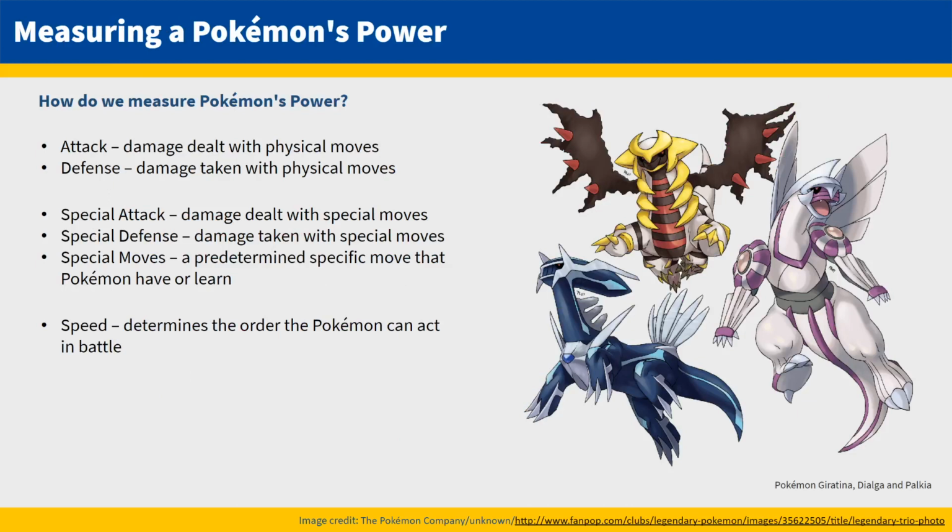So now that we have a little bit of background on Pokémon and their types, we can focus on Pokémon as individuals and start to measure their power. But how do we do that? Well, Pokémon have 5 different battle stats that are unique to each Pokémon. There's attack and defense, which measure against physical moves. There's also special attack and special defense, which measure against special moves. Special moves are a predetermined set of moves that Pokémon learn. Lastly, there is speed. Pokémon with higher speeds will take their turn in battle before Pokémon with lower speeds.